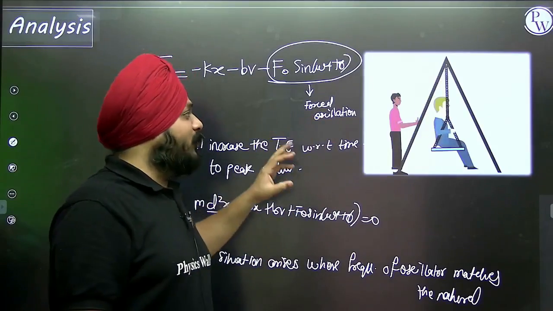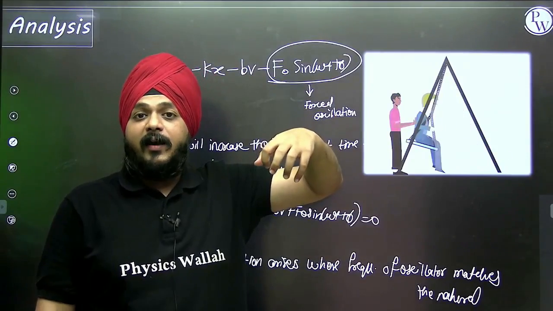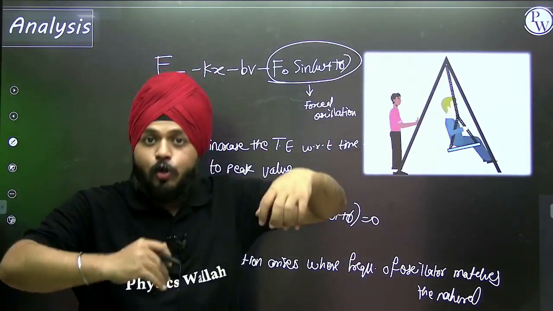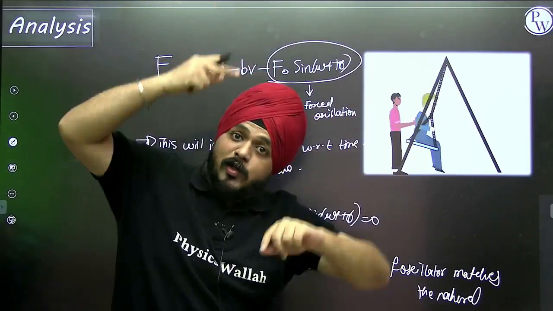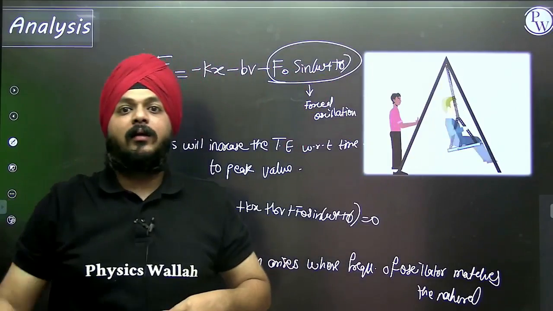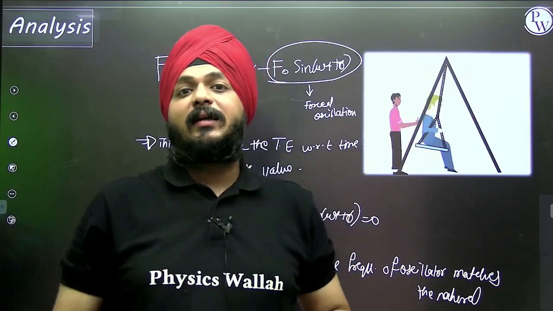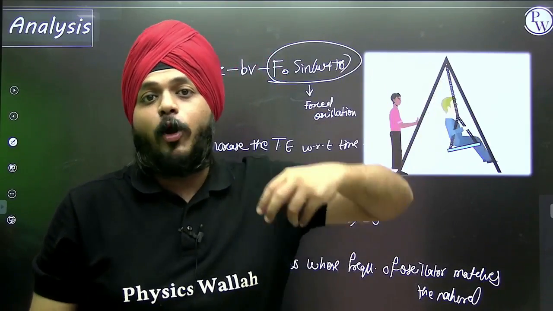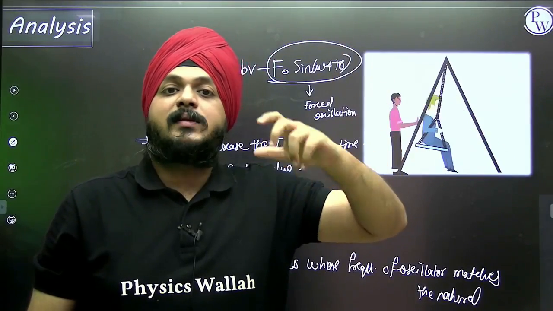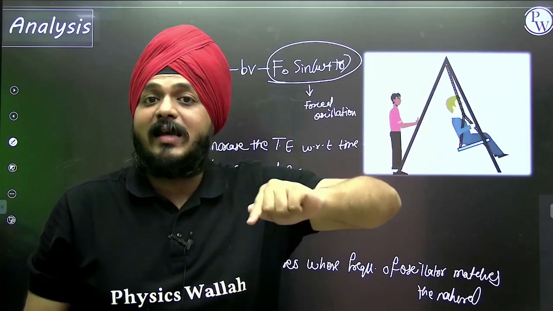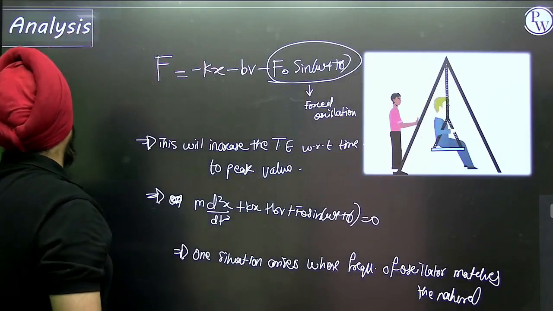So whenever the external force is applied, there arises a situation where the particle is about to oscillate with its natural frequency, with which it was oscillating without damping. That situation is known as resonance, and at that point of time the frequency with which the particle is oscillating is known as what? The resonant frequency, right?